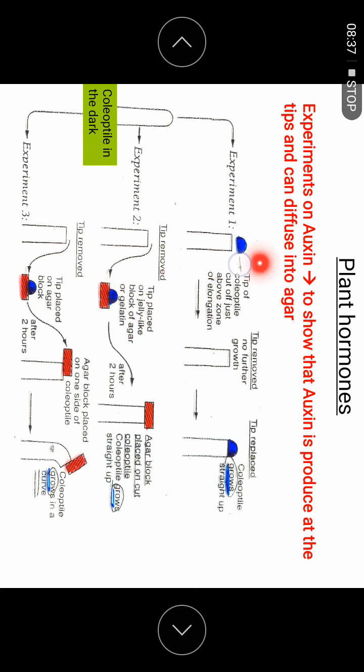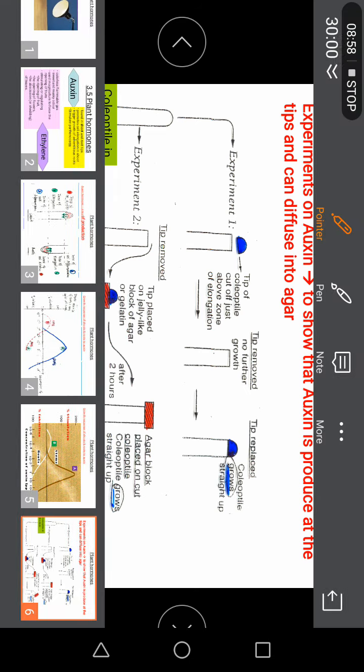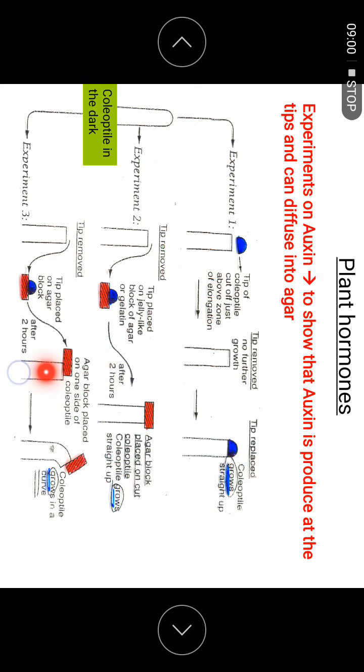The first experiment is I cut away the tip and don't put anything. In the second experiment, I cut away the coleoptile tip, put it on the jelly, the agar, and then put the agar back on top. In the third, I put the agar on one side only, on half of the shoot. So we see what the difference is. This is to show that auxin is produced at the tip.